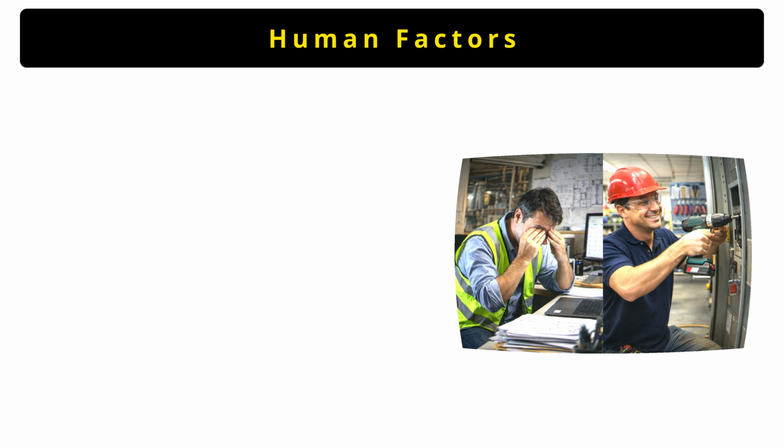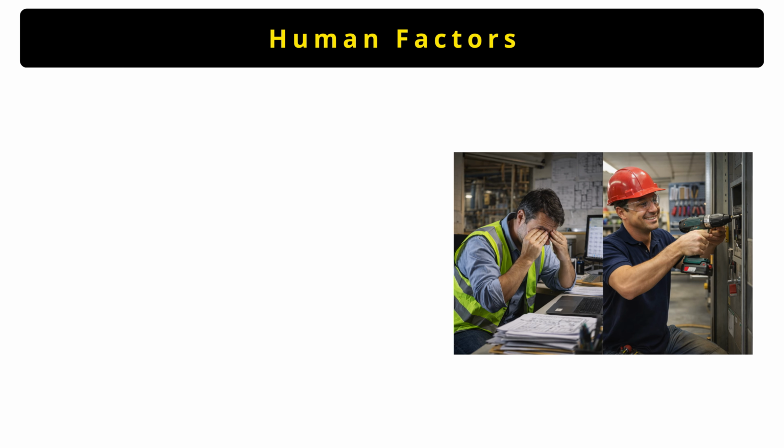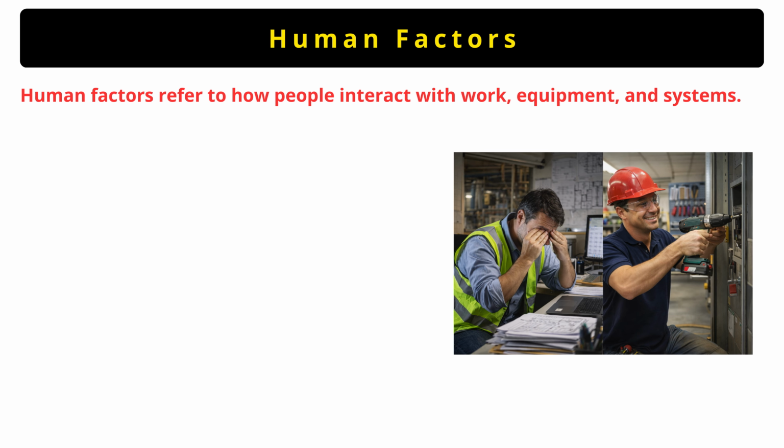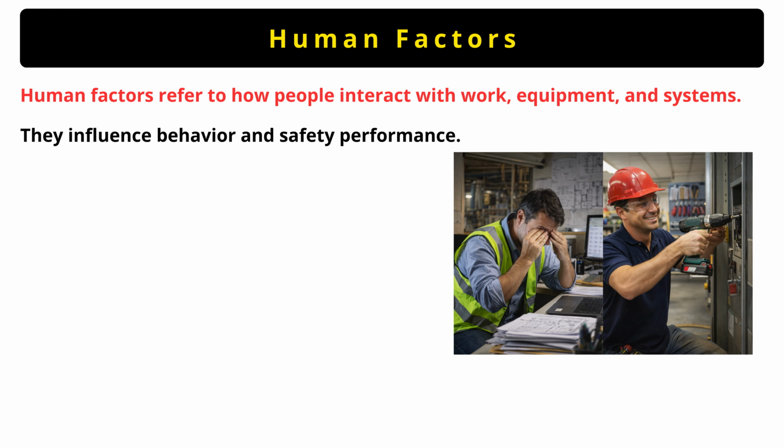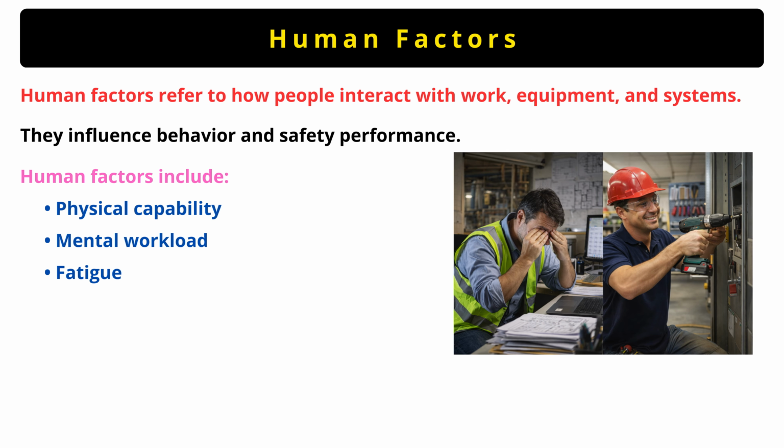Now let us talk about something very important which many organizations ignore. That is human factors. Human factors refer to how people interact with their work, equipment and systems. Even if we have perfect procedures, accidents can still happen because of human behavior. Human factors directly influence safety performance. Some important human factors include physical capability, mental workload, fatigue, stress, training, and competence.